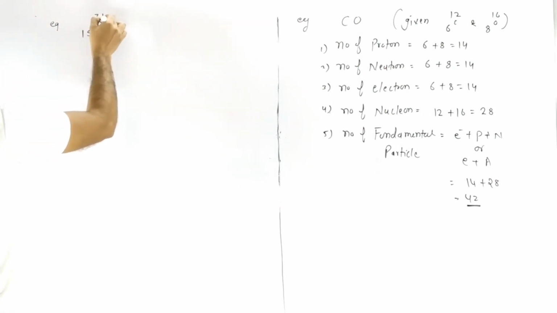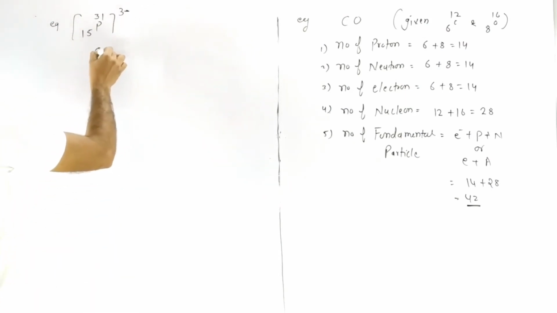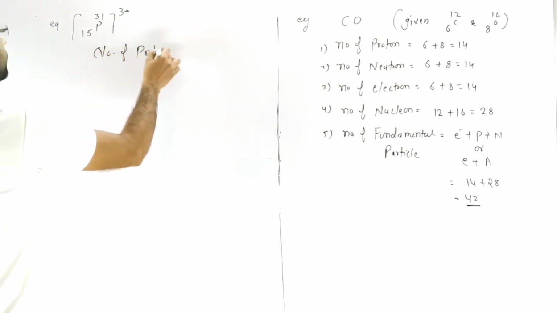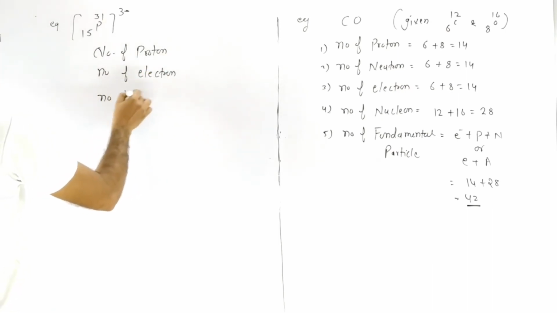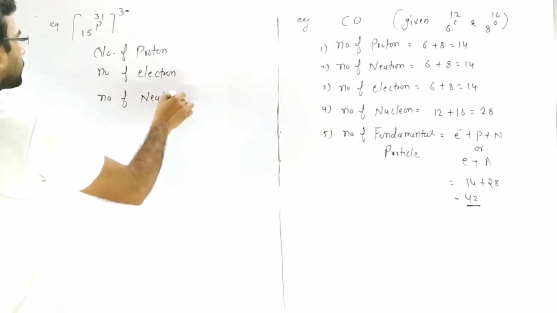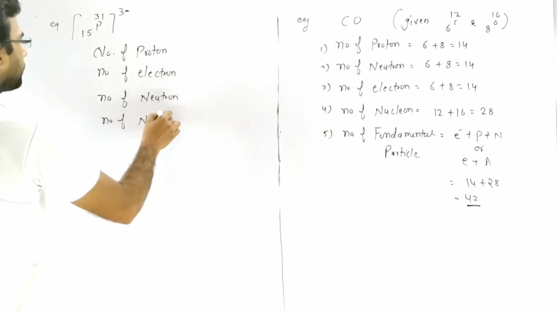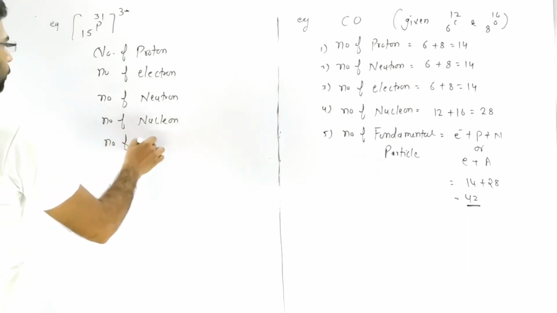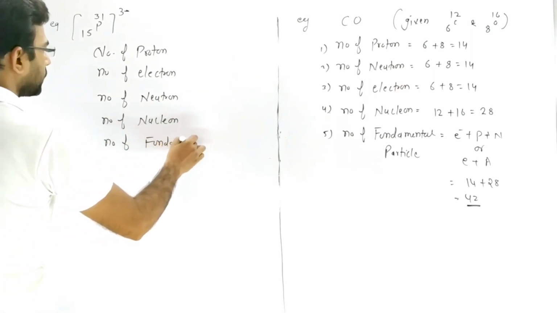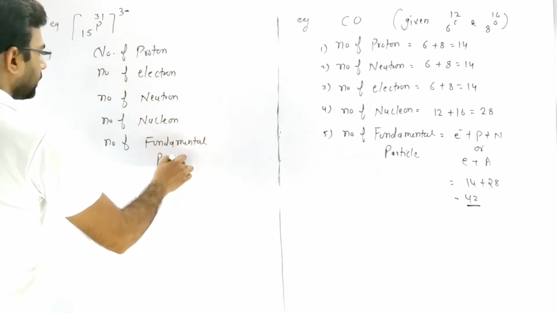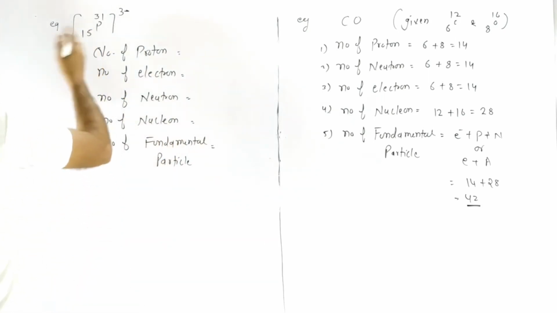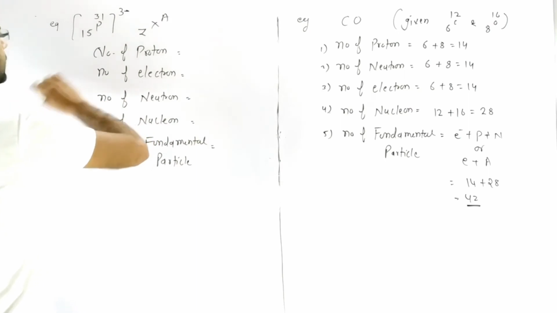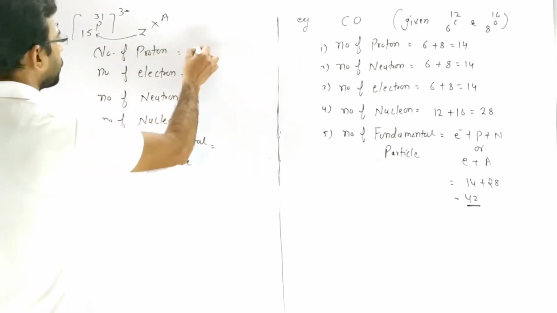Next we discuss one more example. We have 15P31 with 3 minus charge, and we again calculate the number of protons, number of electrons, number of neutrons, number of nucleons, and number of fundamental particles. So first, the number of protons. We compare with ZXA, and protons are equivalent to the atomic number. So the number of protons is 15.